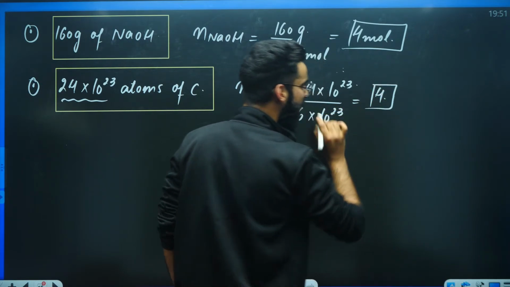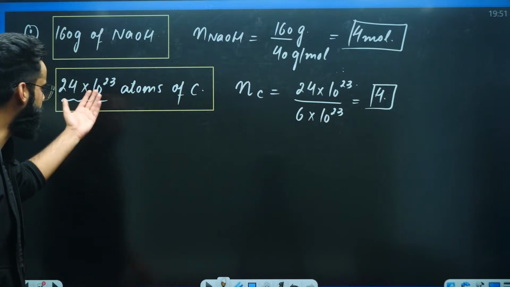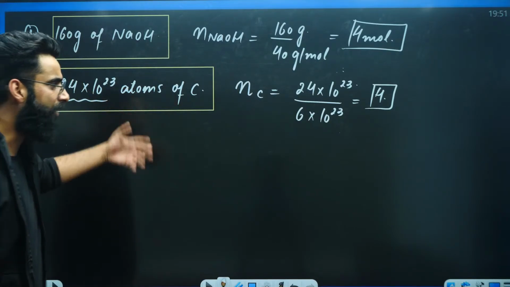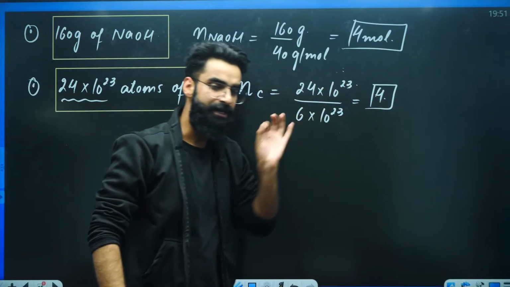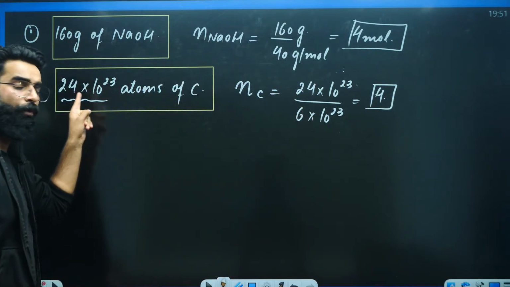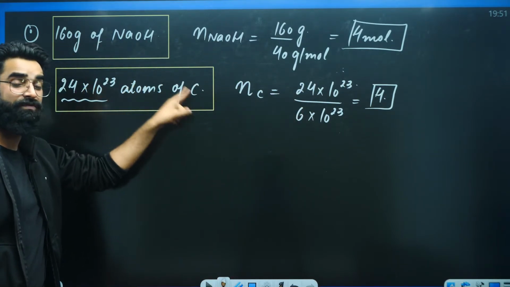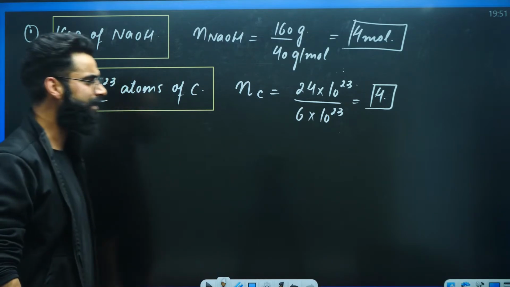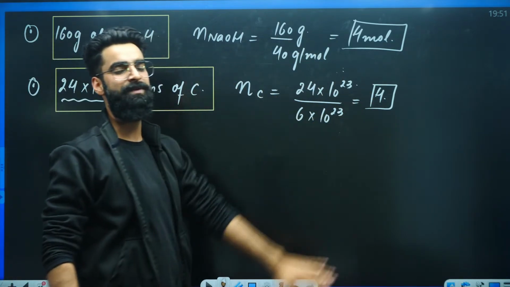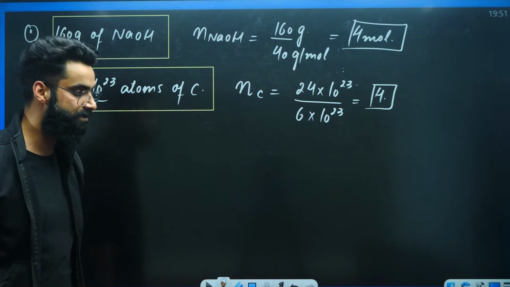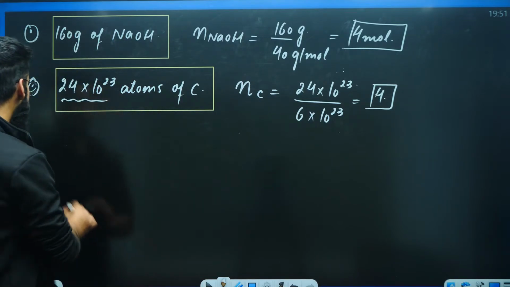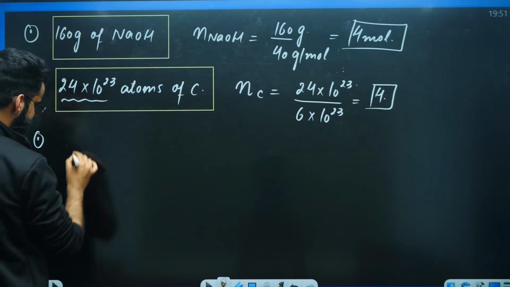Now it's again your choice whether you want to talk in terms of number of atoms, or you can directly talk in terms of moles. You can say we have got 24 into 10 raised power 23 atoms of carbon in the container, or you can say we have got 4 moles of carbon in the container. The choice is all yours. Okay? Now similarly, if I write something like this,